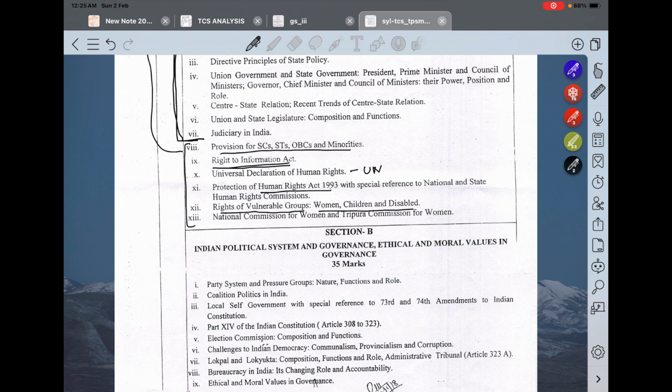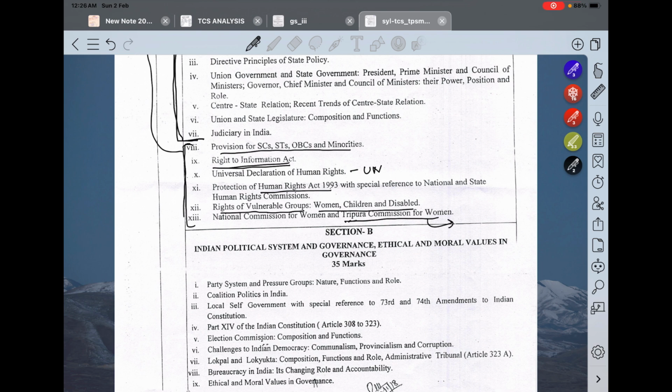Okay, same for the National Commission for Women. And for the Tripura Commission for Women, there is a Tripura government website. You should definitely refer to that website. From there you will get so much data, like what is the percentage of women crimes in Tripura, and what is the plan for women's development, women empowerment, etc. You should definitely refer to that website.